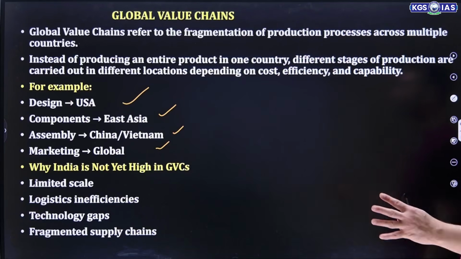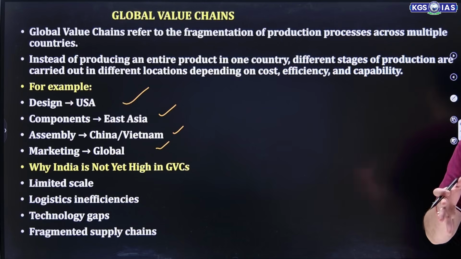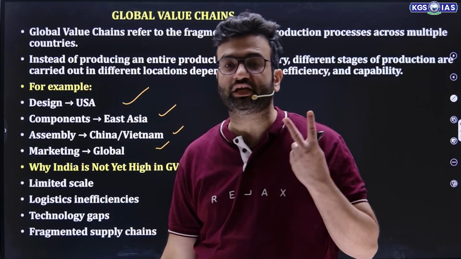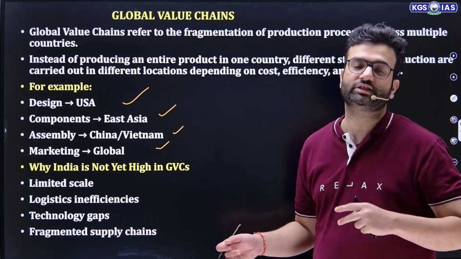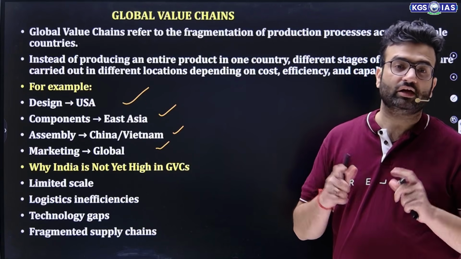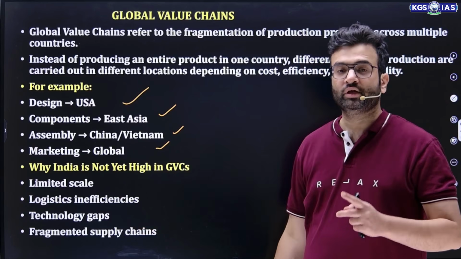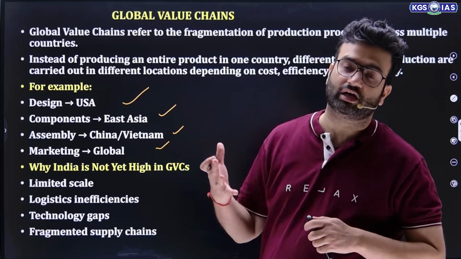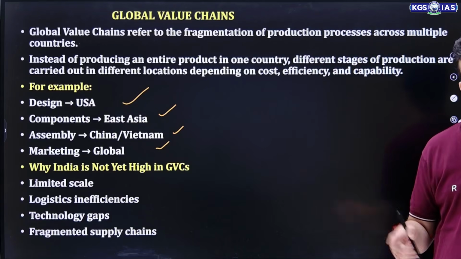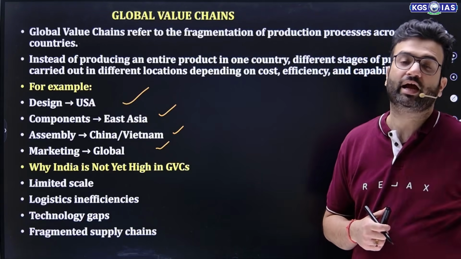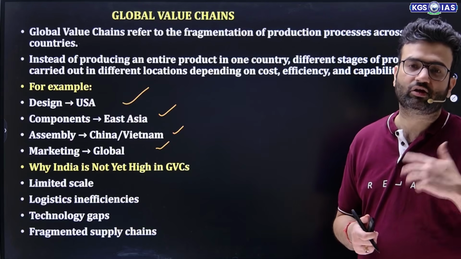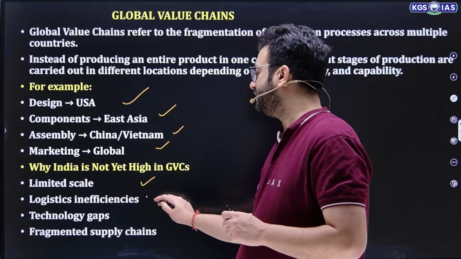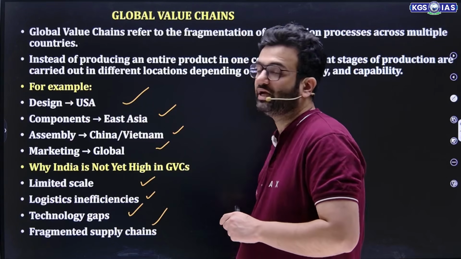So why is India not yet high in the global value chain? We have very limited scale. This is the first problem. Second, we don't have our specific niche. Third is the technology gap. We are still using outdated things. Then logistic inefficiency. This is what I'm talking about. Why is FDI restricted in India, why is FDI not that much in India in comparison to the rest of the world, and why is it slowing down in the present times? The only issue is logistic inefficiency. And apart from that, obviously, lack of ease of doing business. And right now, we are focusing on these problems only. So limited scale, logistic inefficiency, technological gap, and fragmented supply chain.